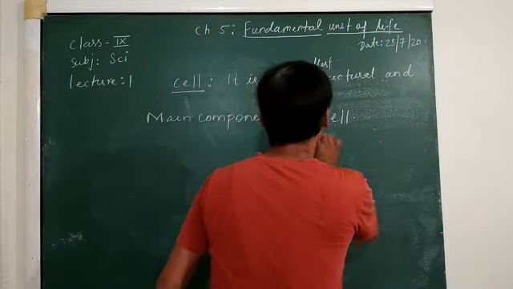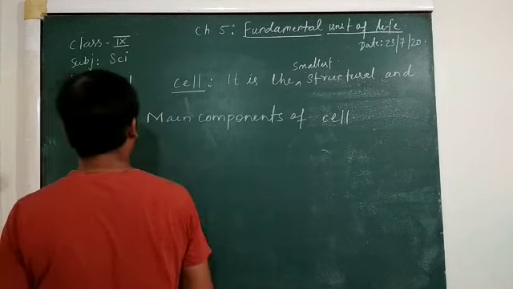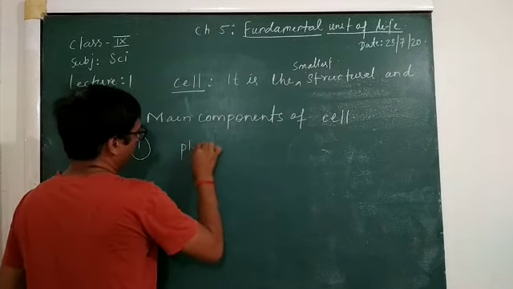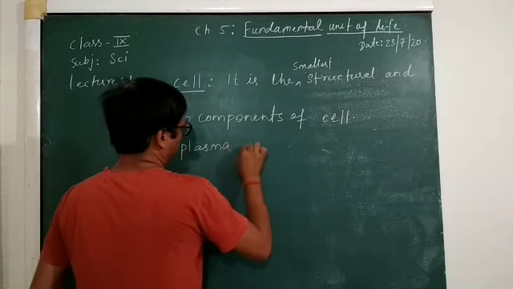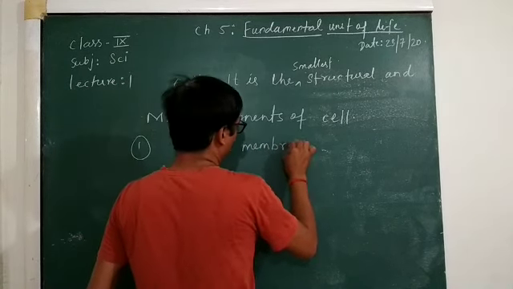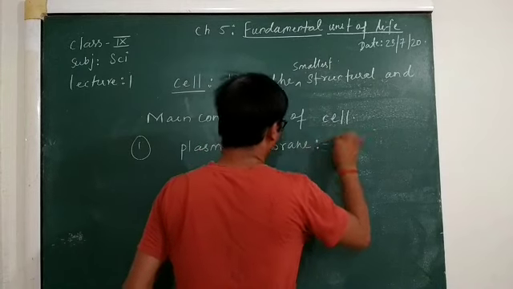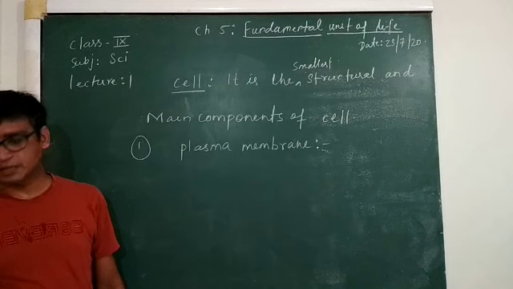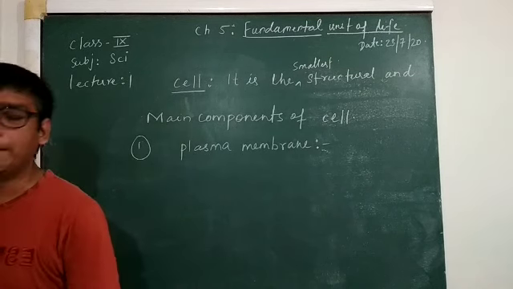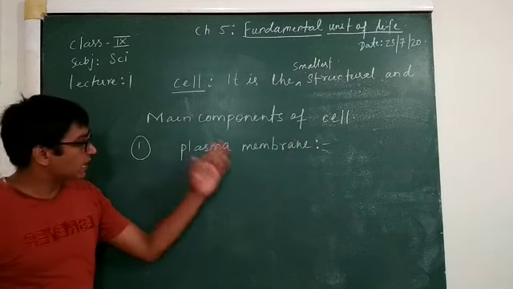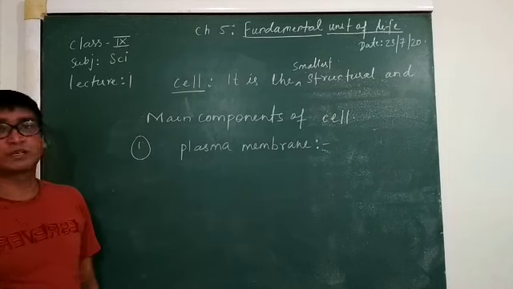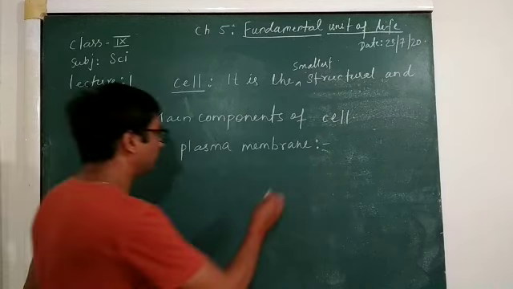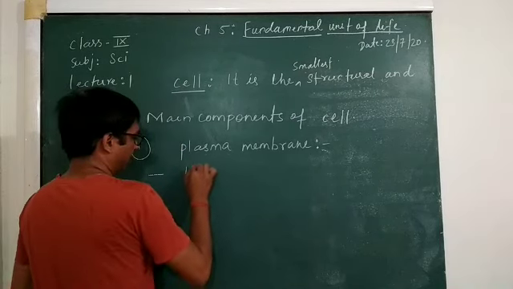So first we will see about the plasma membrane. The plasma membrane is the outermost covering of the cell, right? You can call it the first point.